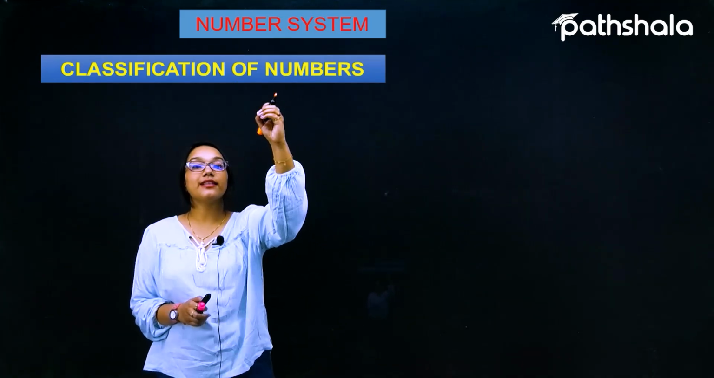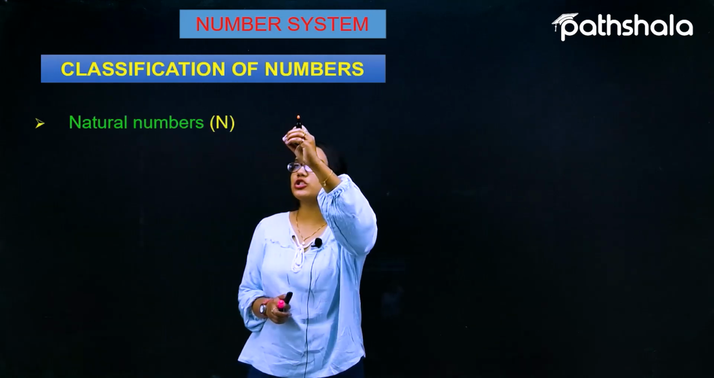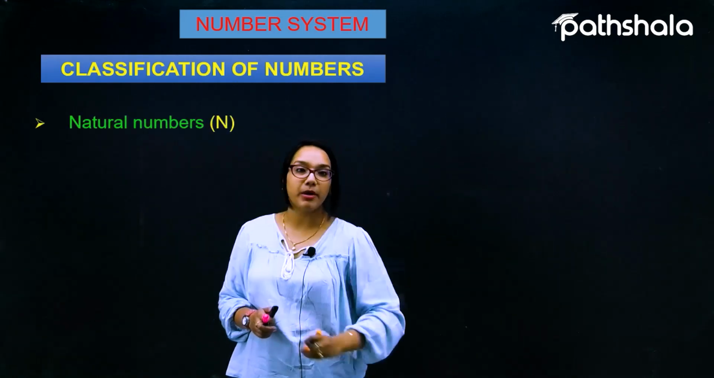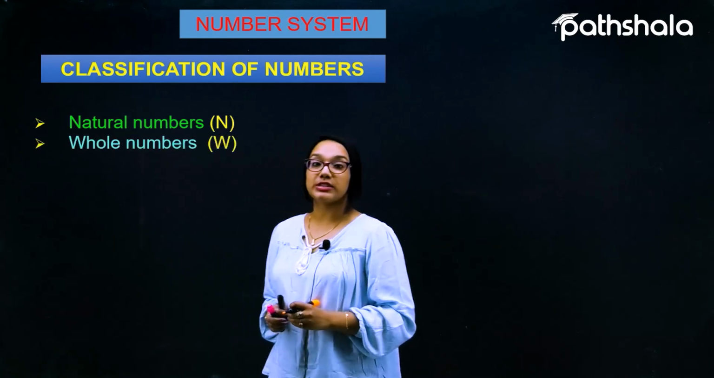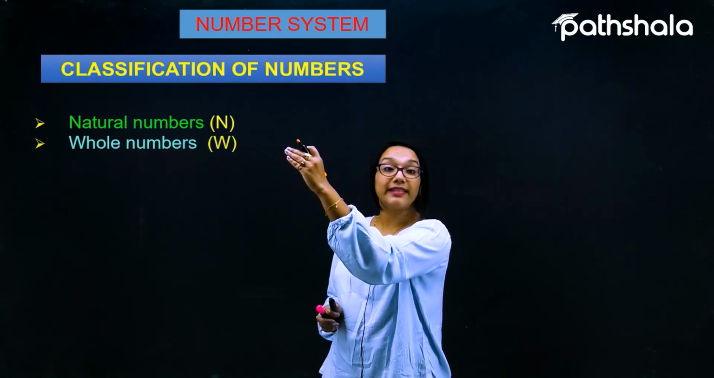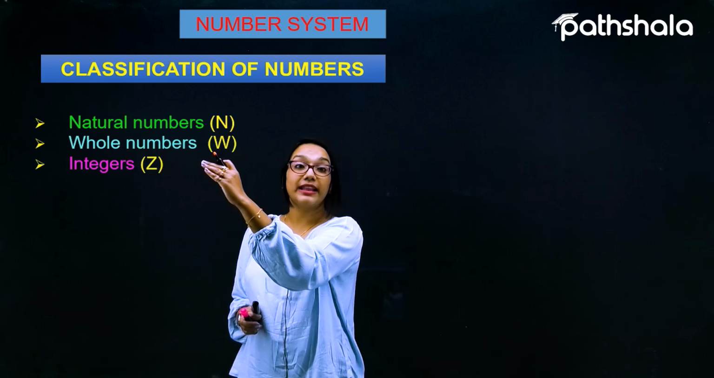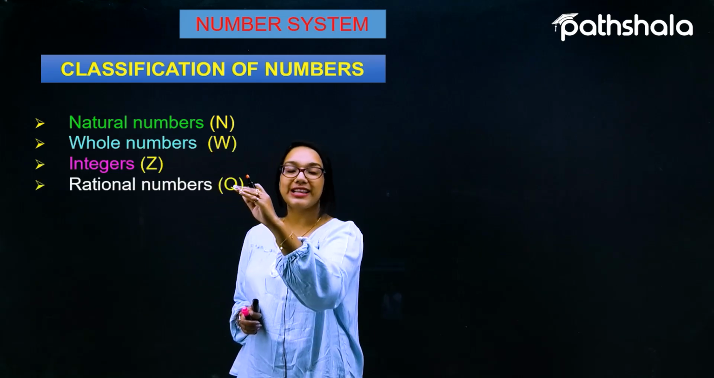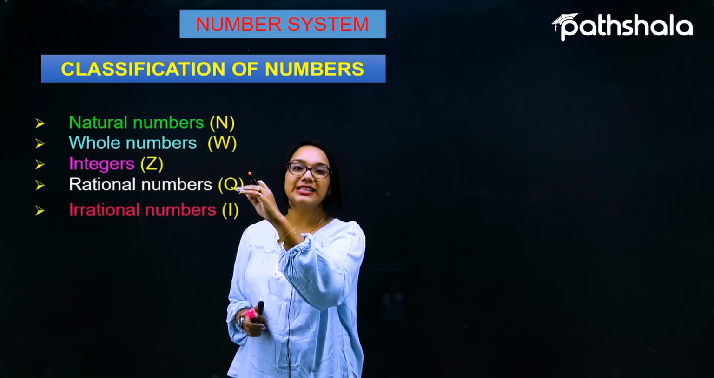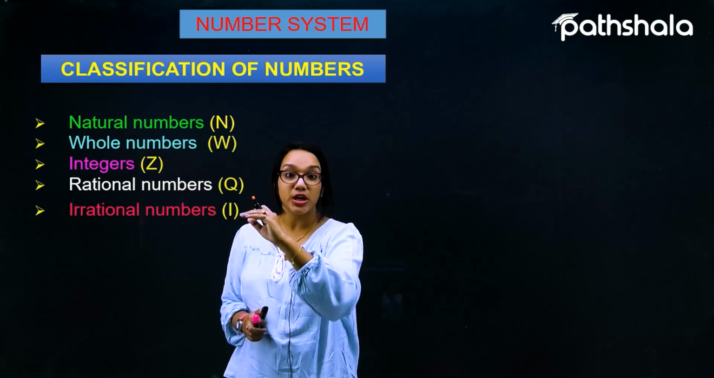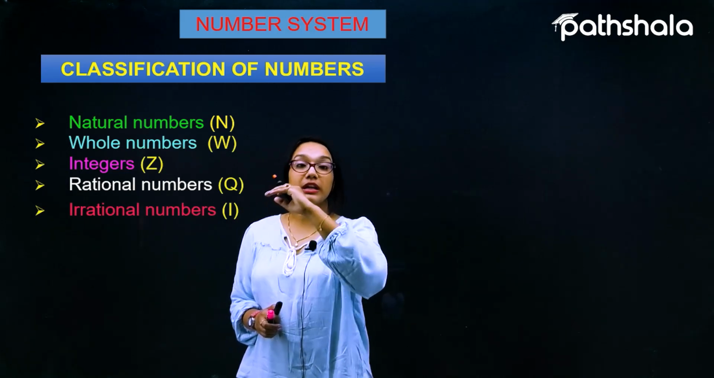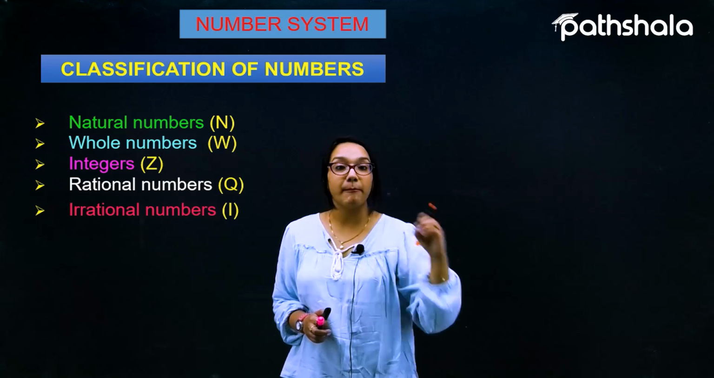So we have classified the numbers as, first, the natural numbers, the second kind, whole numbers, and then the integers, and then the rational numbers, and last but not the least, the irrational numbers. So these are the numbers which are classified in the number system.